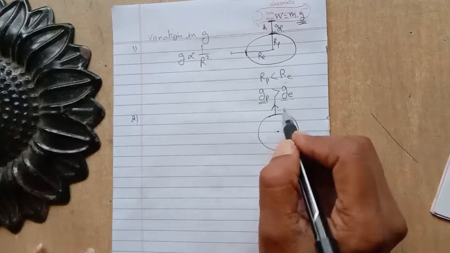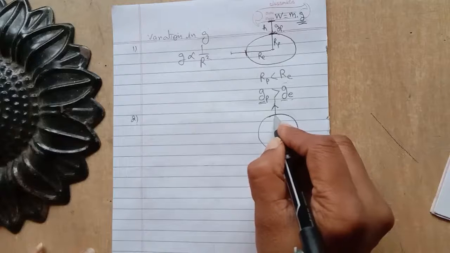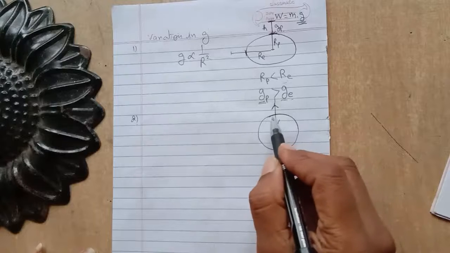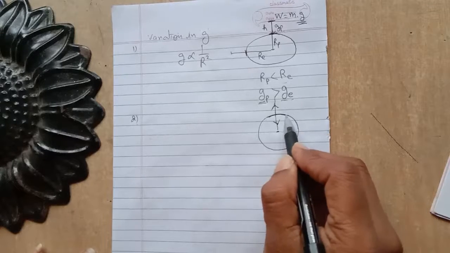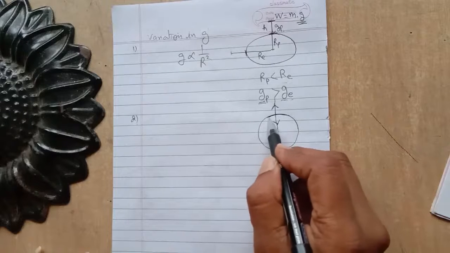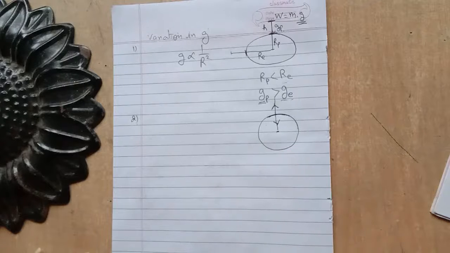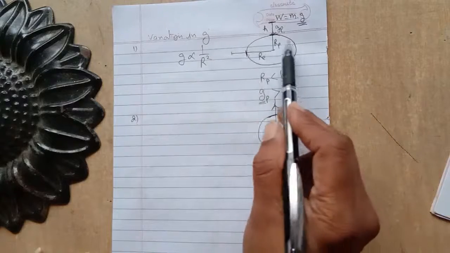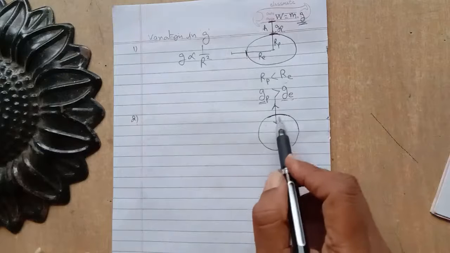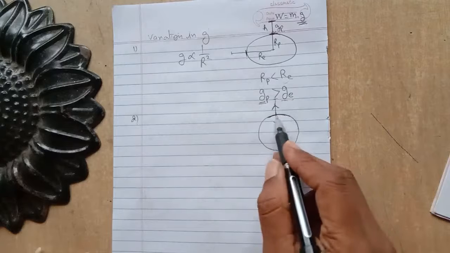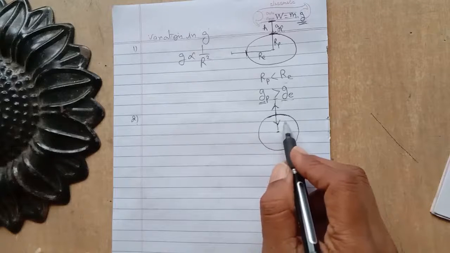So if we move upward, the acceleration of gravity keeps decreasing. Likewise, if we move down towards the center of the earth, the acceleration of gravity also decreases. It means the acceleration of gravity has its maximum value at the surface of the earth. So these are some variations in the value of g. We saw the variation due to the shape of the earth, and the variation if we increase or decrease the distance of the object from the center of the earth.